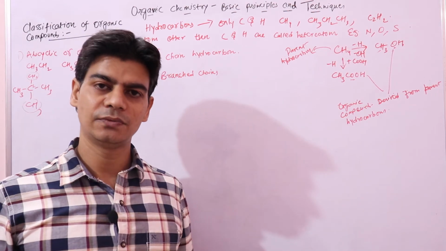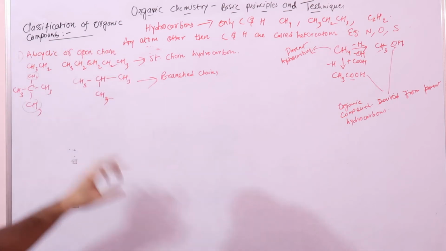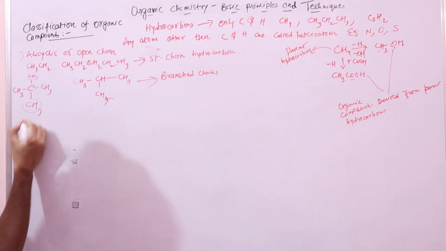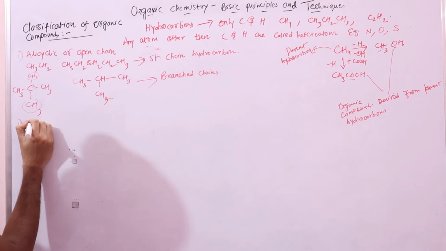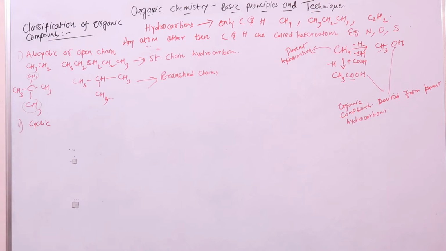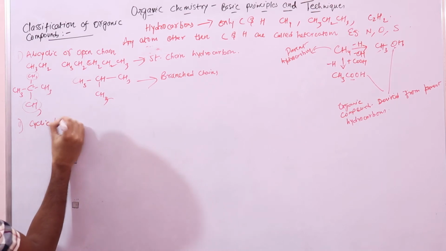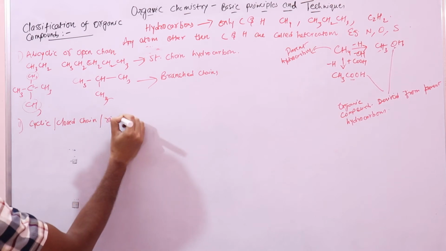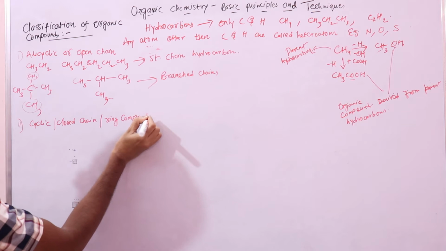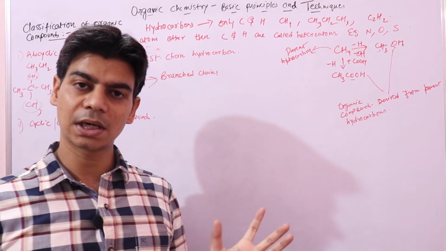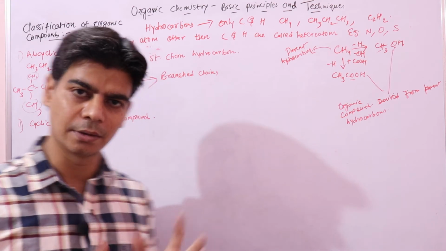The other type of hydrocarbons we have are where the chains are not straight or branched. These chains are closed. For example, the second kind of compound is cyclic compounds. We call these compounds cyclic, closed chain or ring compounds, where we don't have straight chains, but the first and last carbon atoms are joined to form a ring, a chain. Like this.